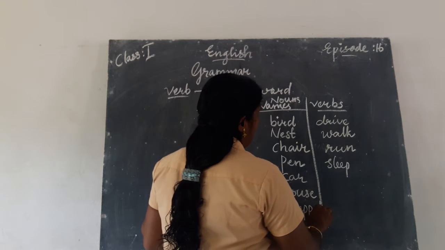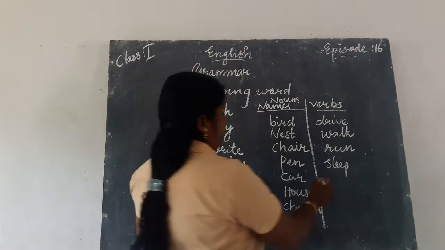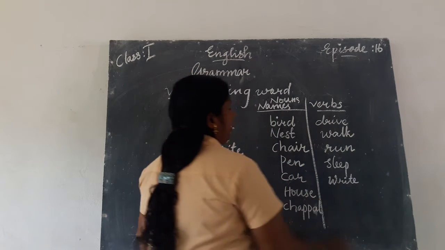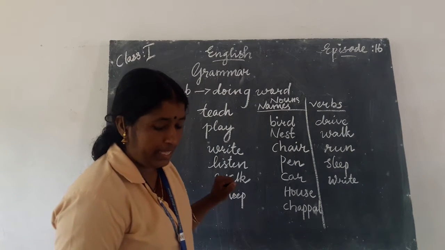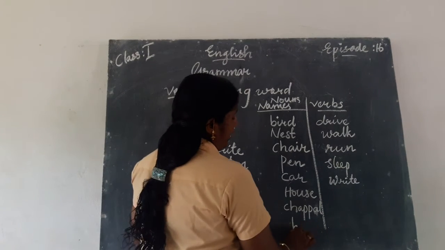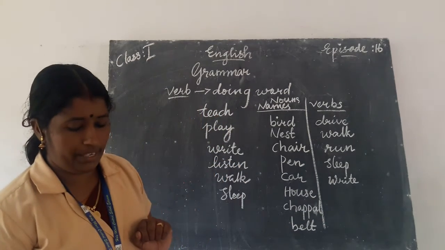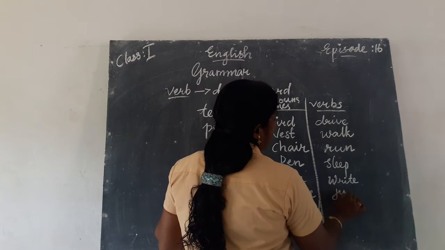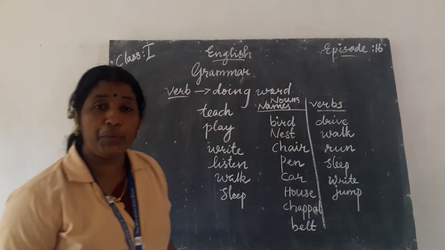Chapel. It's a naming word. Write. It's a doing word. W-R-I-T-E. Write is a doing word. Then belt. It is a naming word. Belt. B-E-L-T. Naming word. Jump. It's a doing word. J-U-M-P. Jump. It's a doing word.